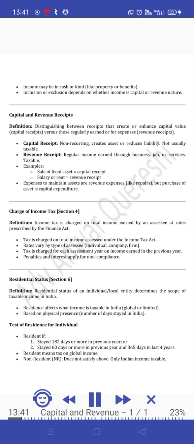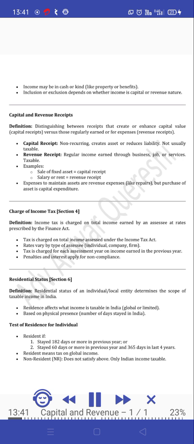Charge of income tax, Section 4. Definition. Income tax is charged on total income earned by an assessee at rates prescribed by the Finance Act. Tax is charged on total income assessed under the Income Tax Act. Rates vary by type of assessee: individual, company, firm. Tax is charged for each assessment year on income earned in the previous year. Penalties and interest apply for non-compliance.